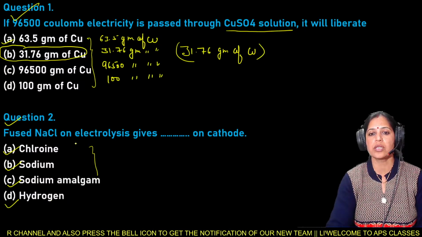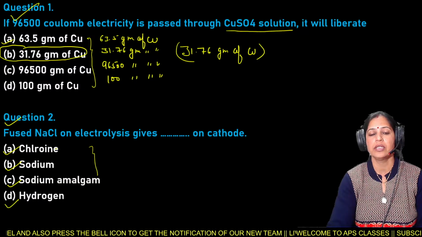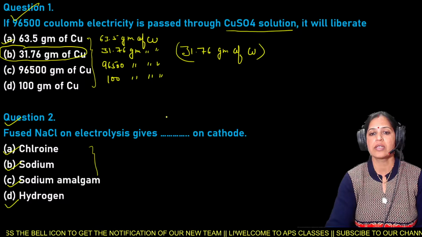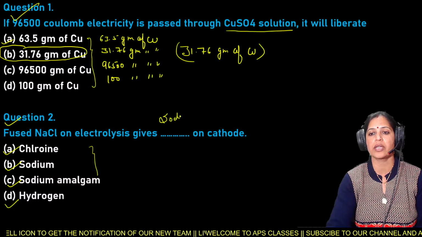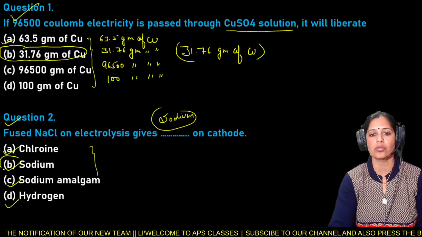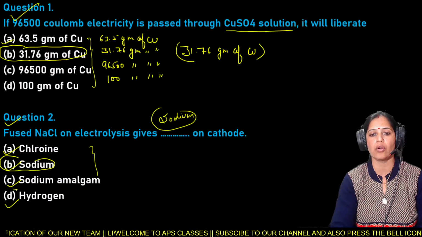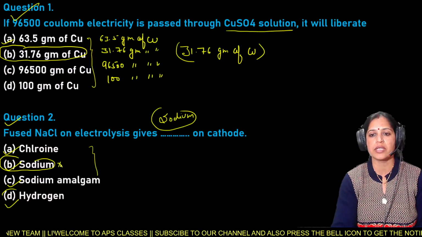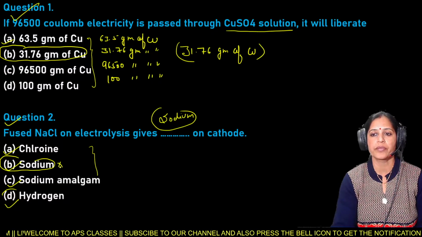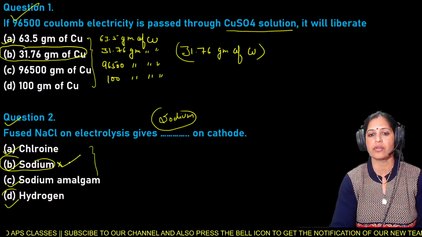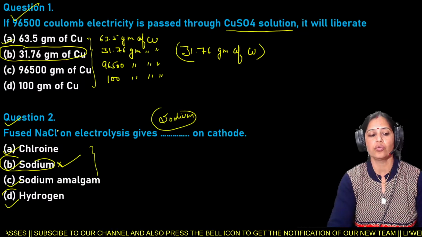So fused NaCl on electrolysis gives sodium on cathode. Not chlorine, not sodium amalgam, and not hydrogen. Only sodium is obtained on the cathode. So here option B is the right answer for question number 2.